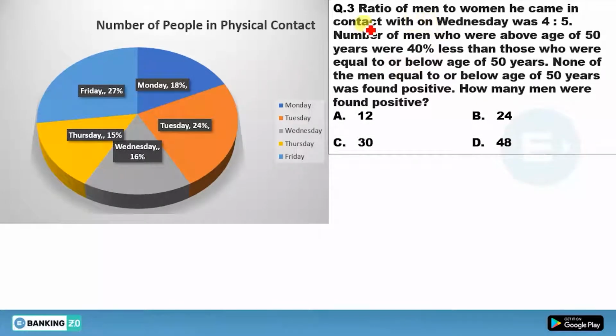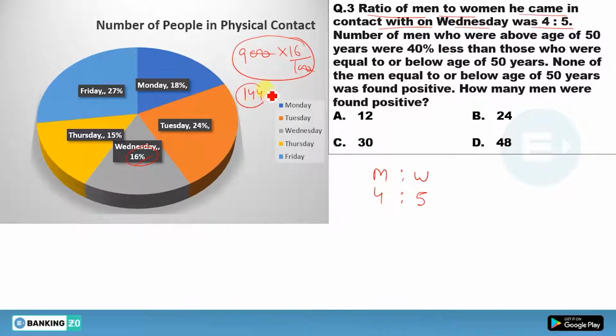Question number 3. Read the question. The ratio of men to women he came in contact with on Wednesday was 4:5. On what day? On Wednesday. You know, a total of 900 people are there. Of 900, 16% were contacted on Wednesday. This is given here. So clearly you can see there are 144 people who were contacted on Wednesday.